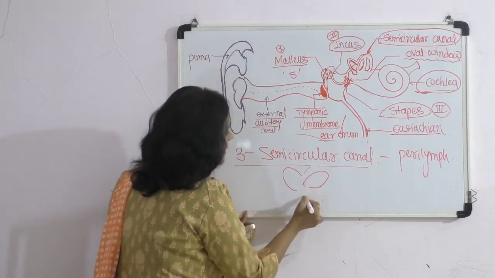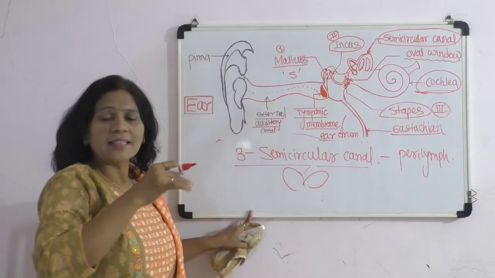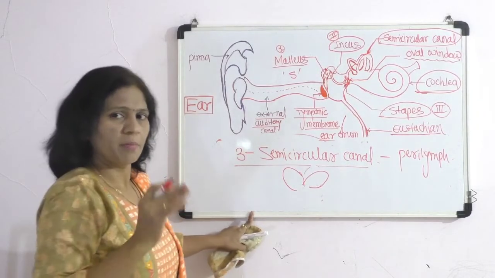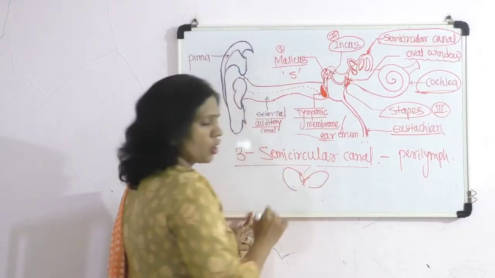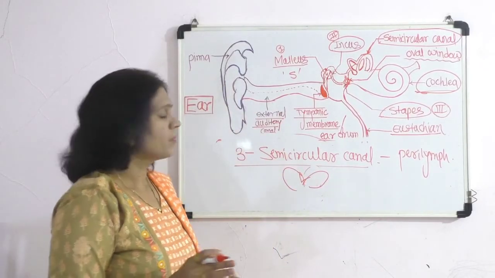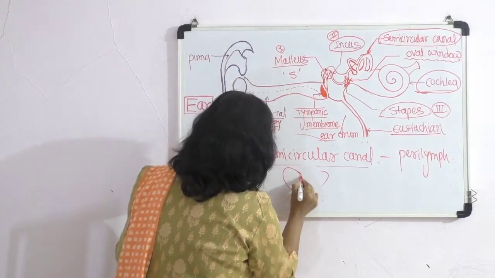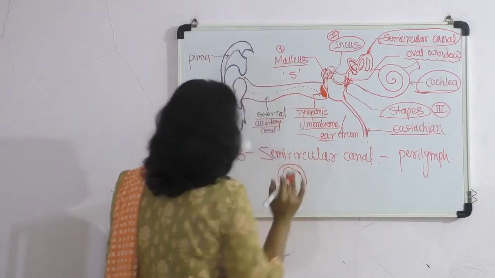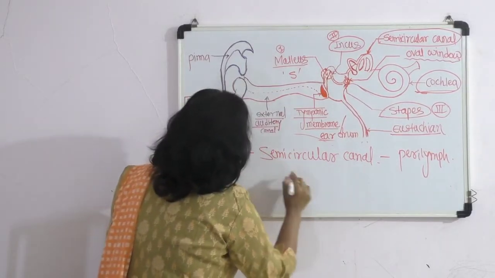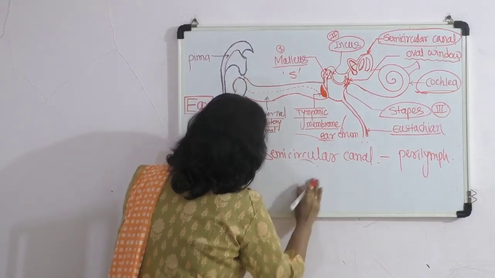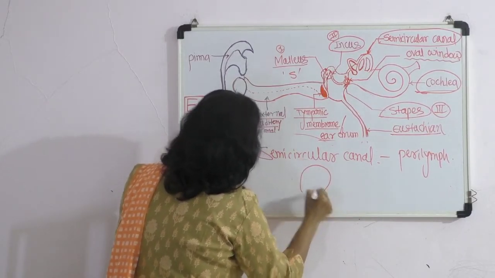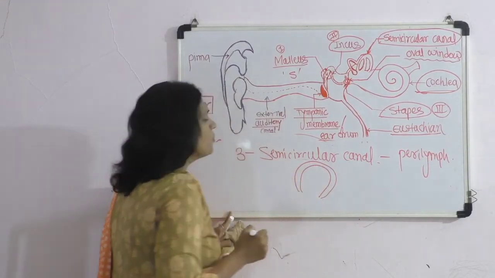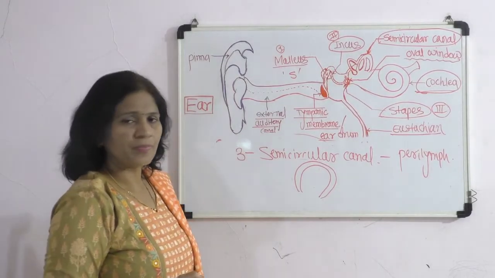These three canals lie at right angles, perpendicular to each other, but in different planes. So suppose here I draw one of the semicircular canals. This semicircular canal also contains the fluid called the perilymph.